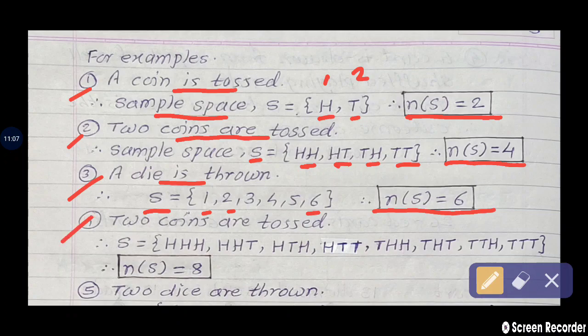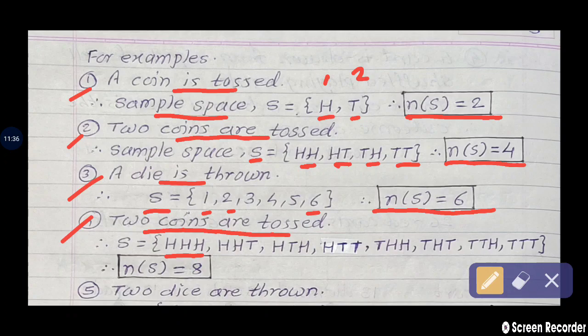Next, for the example, two coins are tossed. So what are the sample points? I think there is one mistake, not two coins, three is required. Three coins are tossed. Make the correction. So head on all three coins tossed, so we are getting HHH.